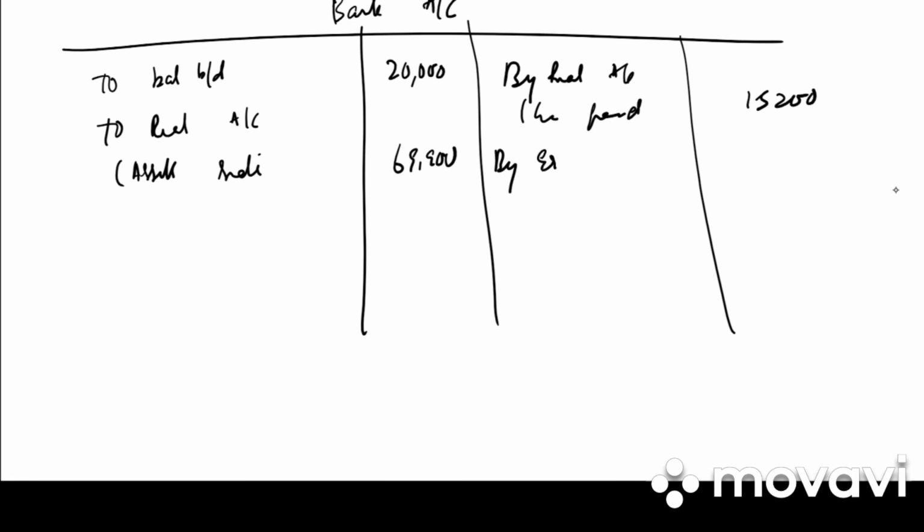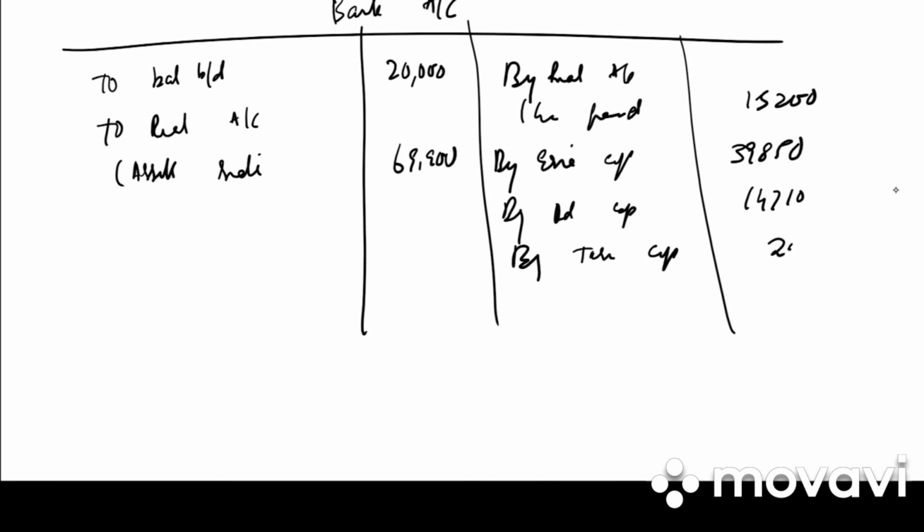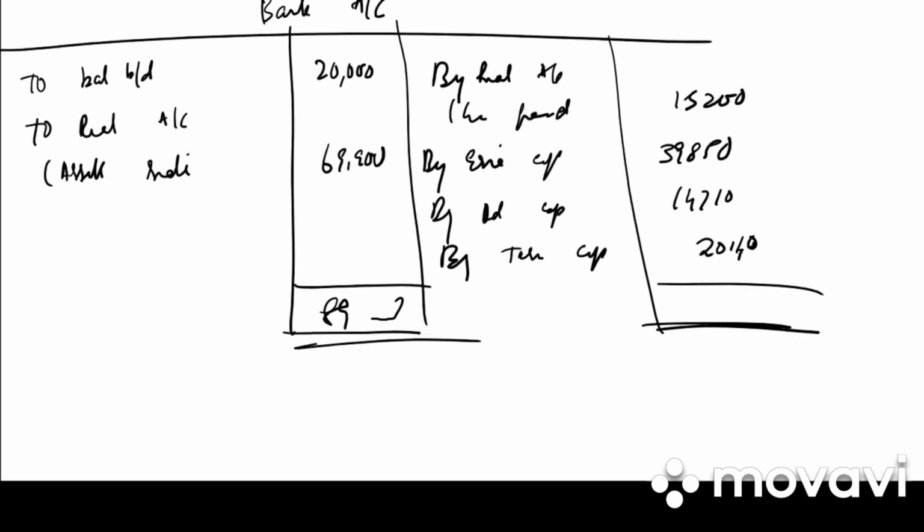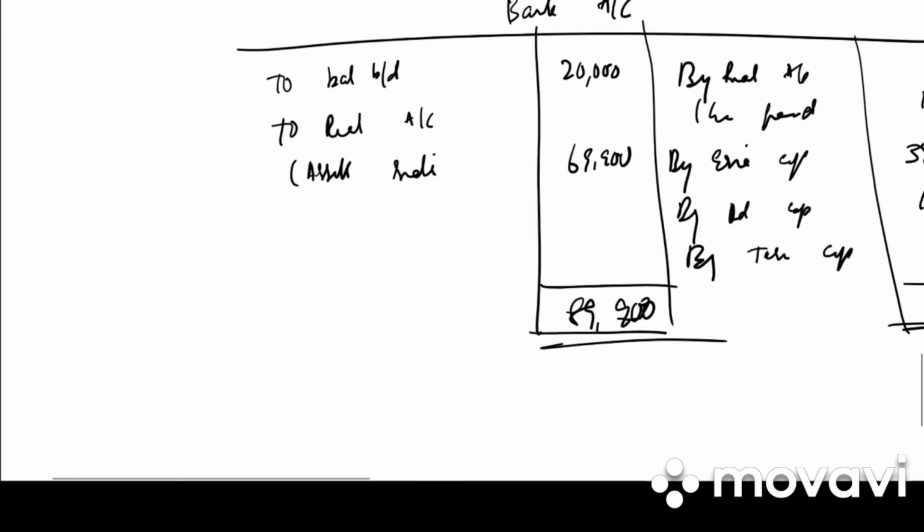Then we have by Erica's capital account 39,850. By Aditi's capital account 14,710. By Tarini's capital account 20,140. So what is the total? 89,900. After the problem, write down the note.